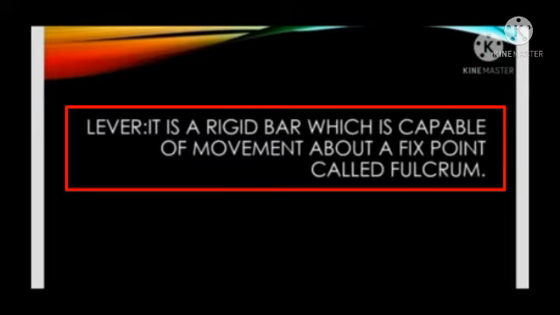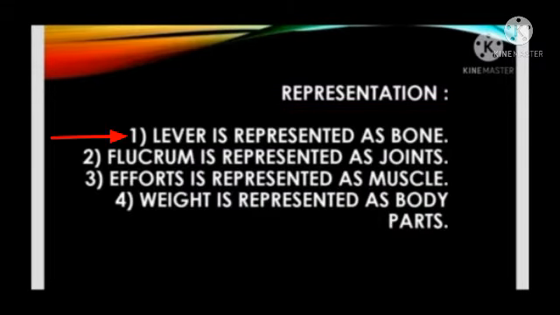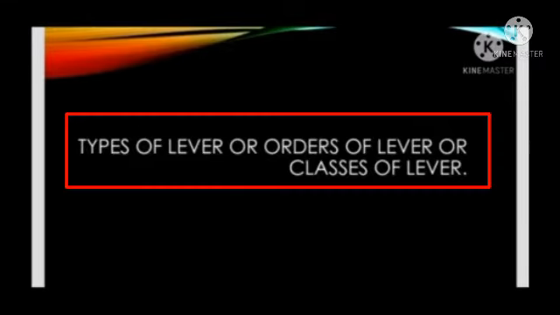Lever. It is a rigid bar which is capable of movement about a fixed point called fulcrum. Representation. Lever is represented as bone. Fulcrum is represented as joints. Effort is represented as muscle. Weight is represented as a body part. Types, orders or the classification of lever.